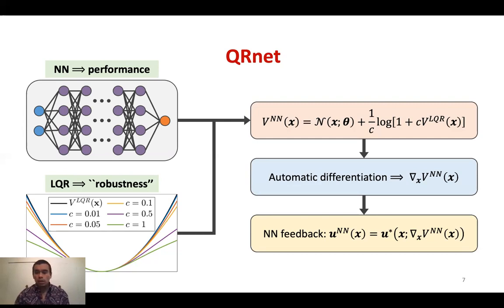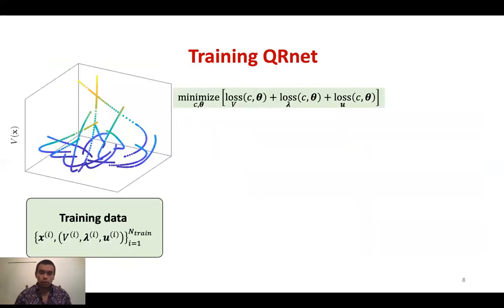For very small C, you basically recover that LQR plus the neural network. For a very large C, the influence of the LQR drops off away from the origin, where we would like the nonlinear part, the neural network, to take over. This is helpful for highly nonlinear problems where LQR is only a good approximation very close to the origin. Okay, so we have our neural network structure.